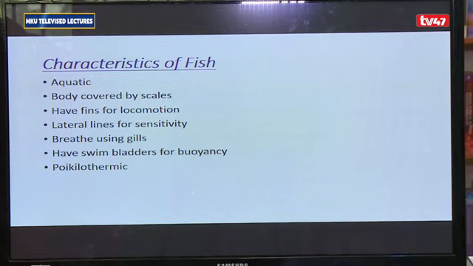Generally fish are found in water, so you say they are aquatic. Their body is covered by scales. They have got fins for locomotion. They do have, majority have got lateral lines for sensitivity. They breathe using gills. For them, they have a swim bladder. Some have got lungs for purposes of buoyancy. And they are poikilothermic, meaning they cannot regulate their body temperature internally. It actually changes with environmental conditions.